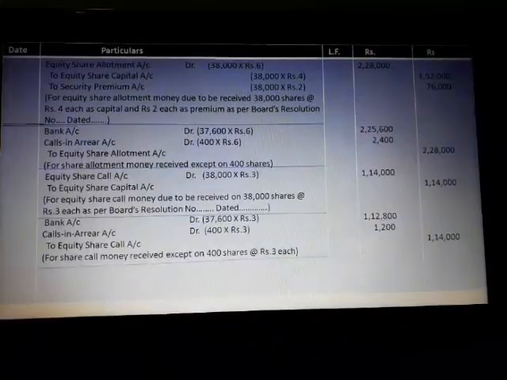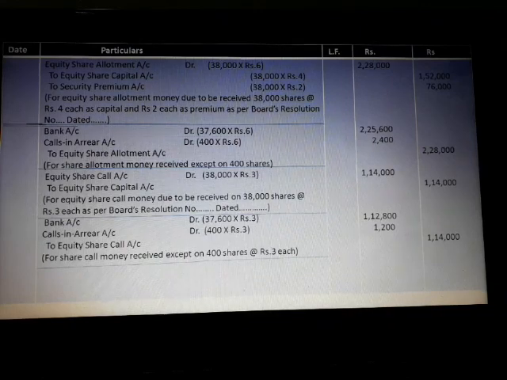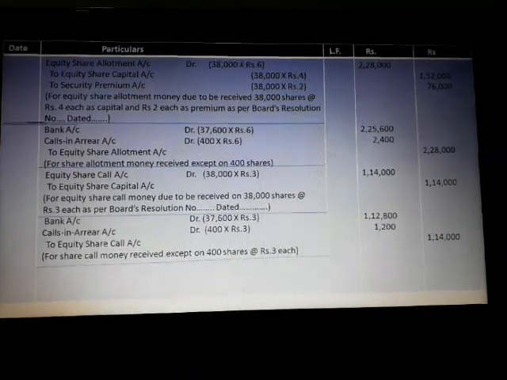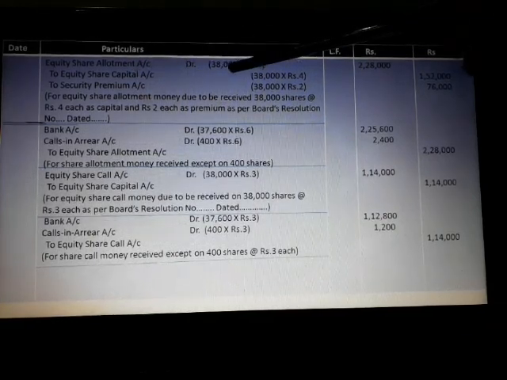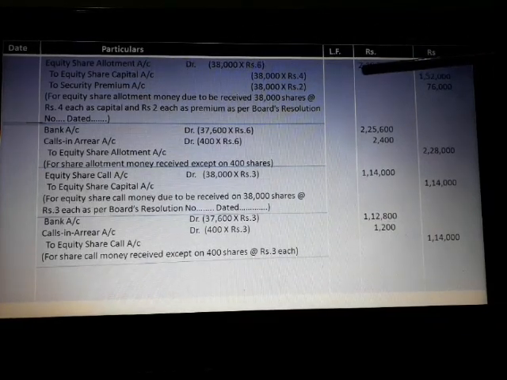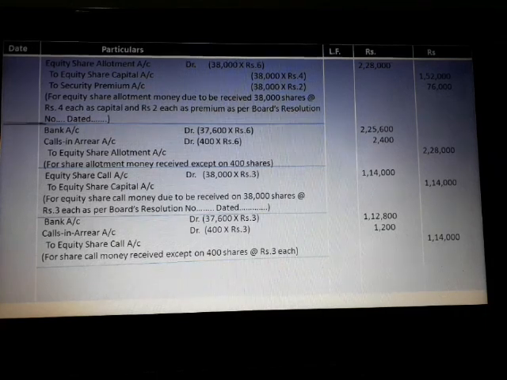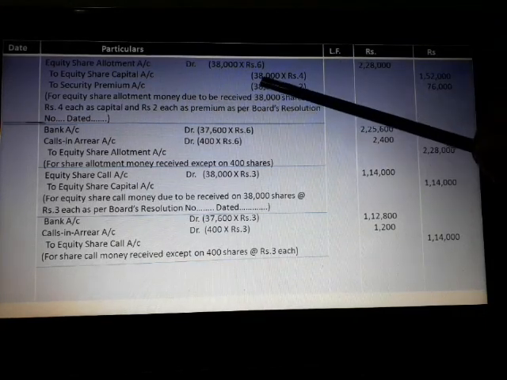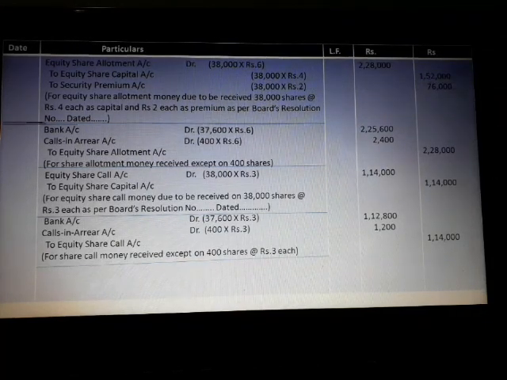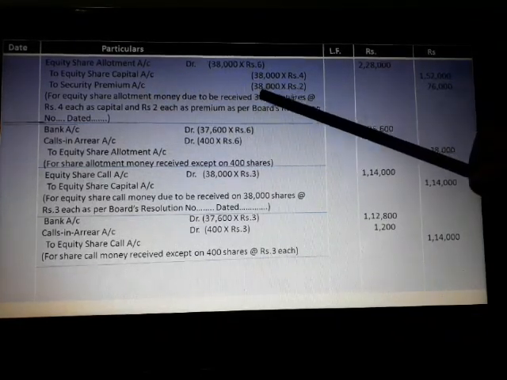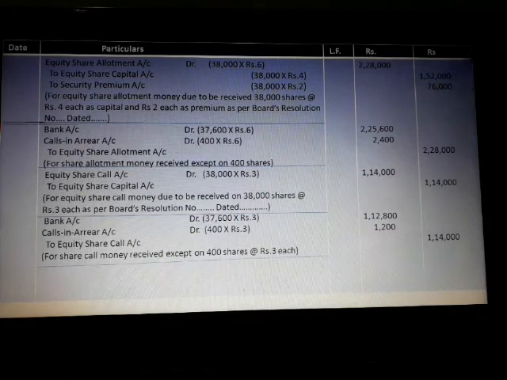Now come to the allotment. In allotment also there is the premium amount. So equity share allotment account debit 38,000 into rupees 6, 2,28,000. Out of rupees 6, rupees 2 is premium and rupees 4 is capital. So to equity share capital account 38,000 into 4, 1,52,000, and to securities premium account 38,000 into 2, 76,000.